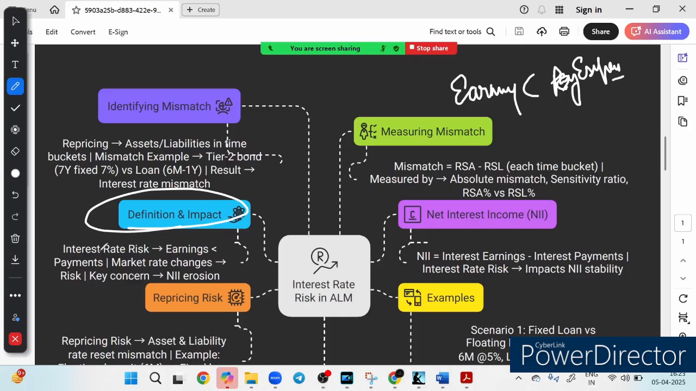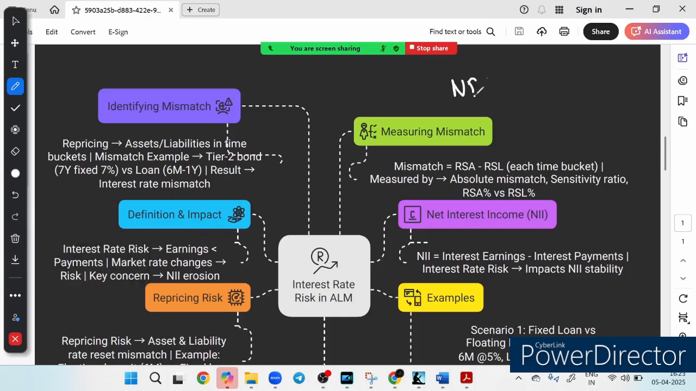When market rates change, the bank may pay higher interest on deposits but earn lower interest on loans. That is what we call NII. You know what NII is? Net interest income, which is interest earning minus interest expense. Suppose interest earning is less than interest expense, then what will happen? Obviously the bank is exposed to interest rate risk. So this mismatch leads to erosion of NII, affecting the bank's profitability.